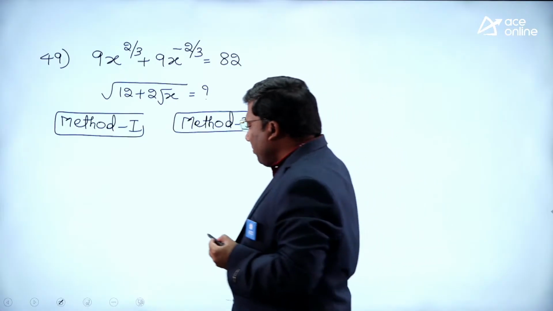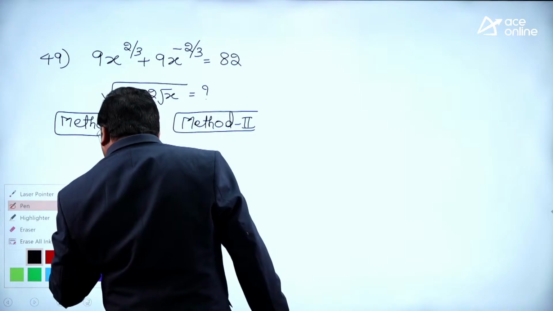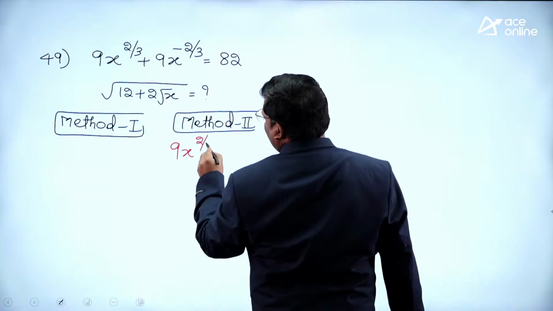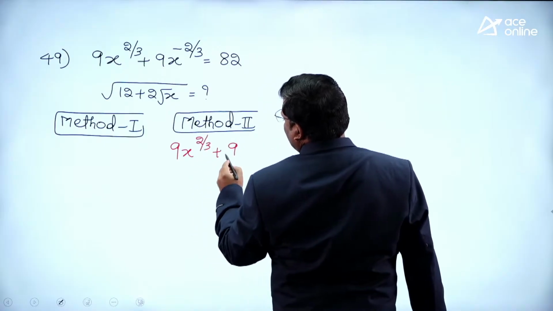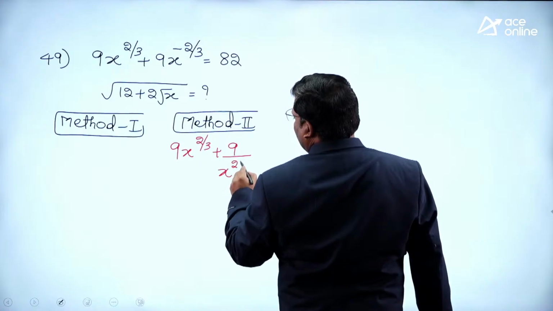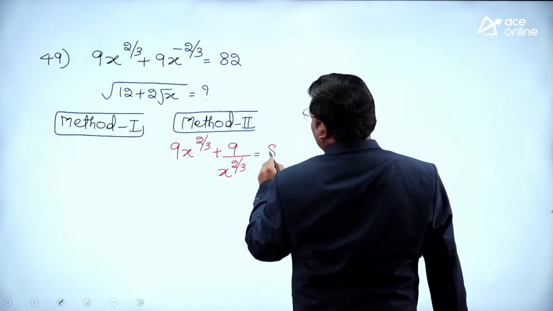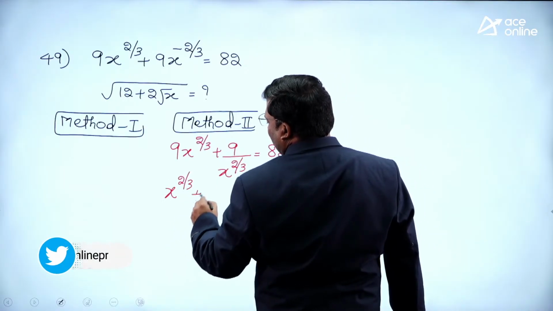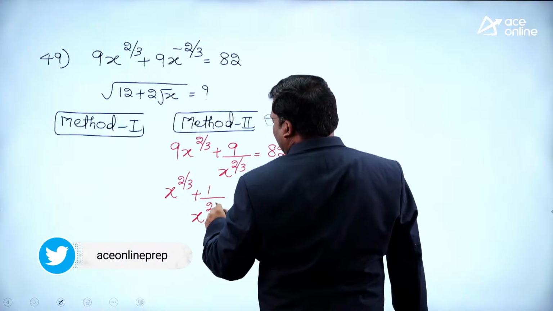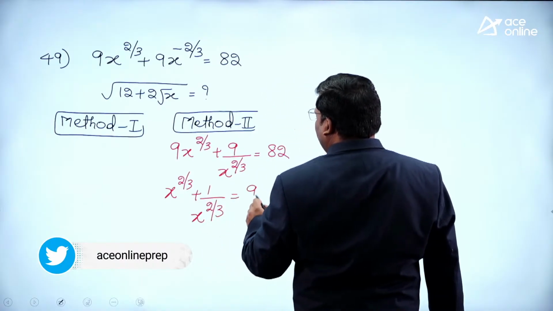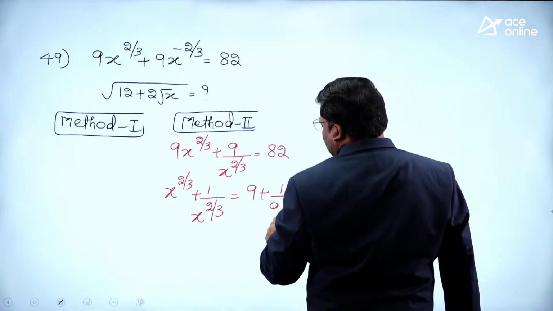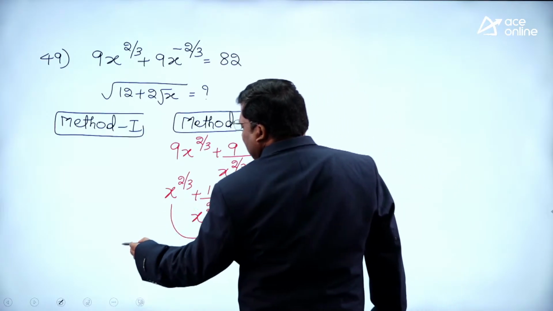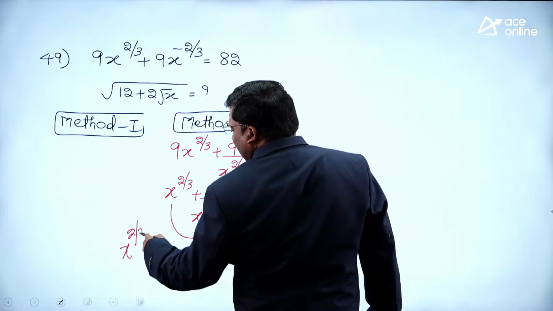9x^(2/3) + 9x^(-2/3) is equivalent to 82. A power minus n is 1 by a power n. So 9x^(2/3) + 9 by x^(2/3) is equivalent to 82. If 9 goes to the right hand side, x^(2/3) + 1 by x^(2/3) is 82 by 9, which is 9 plus 1 by 9. So x^(2/3) is 9.